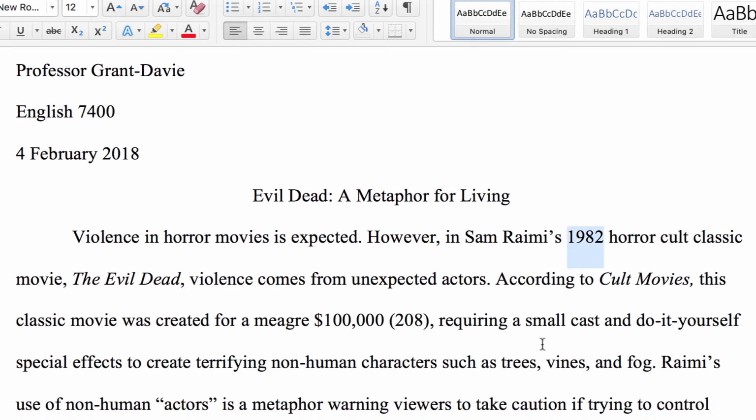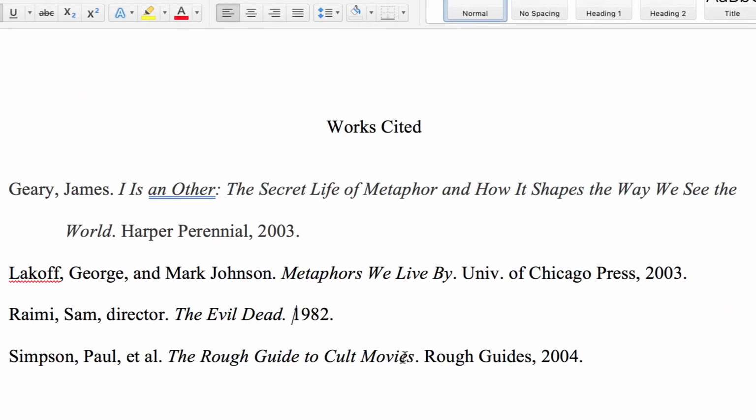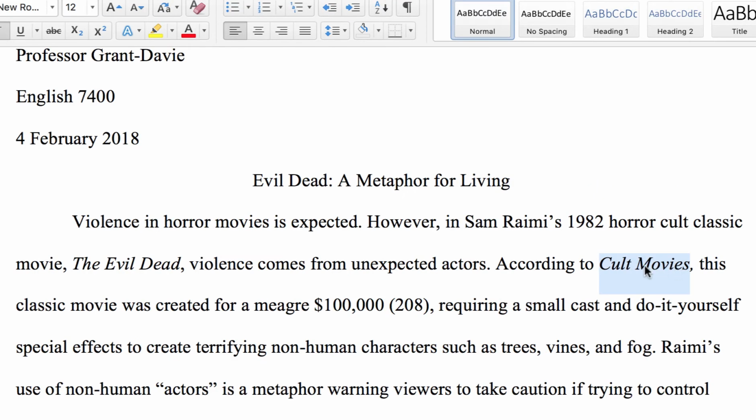I have a next sentence, and it says, according to Cult Movies, which is the name of this book, Rough Guide to Cult Movies. I have truncated it, and I'm just calling it Cult Movies because there's nothing else on my works cited page that is even close to Cult Movies, so people will be able to find it. So in Cult Movies, this classic movie was created for a meager $100,000.